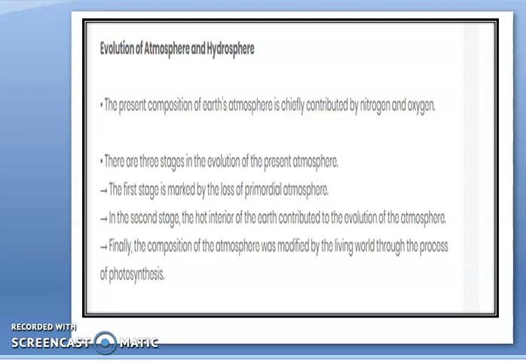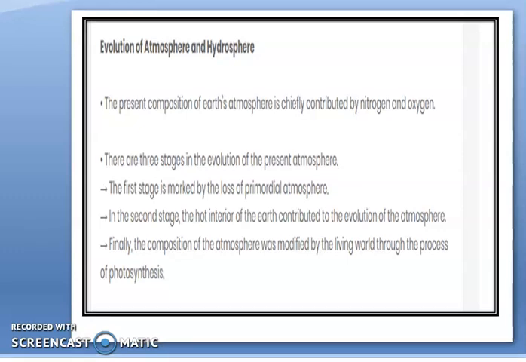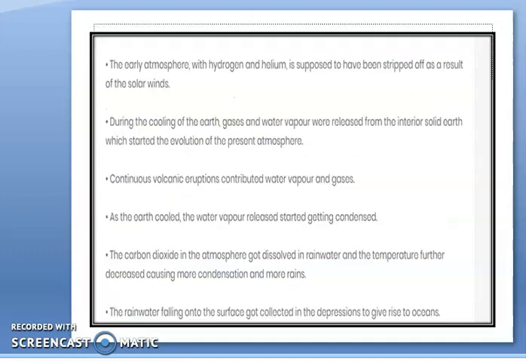In this time, water vapor was added to the atmosphere. In this time, gases like nitrogen, carbon dioxide, methane, and ammonia were added to the atmosphere. This was the second stage. And the process by which the gases were outpoured from the interior of the Earth is called degassing. You will find the term in your book, degassing. Degassing is a process by which different gases come out from the interior of the Earth.